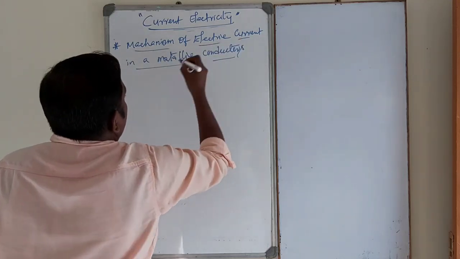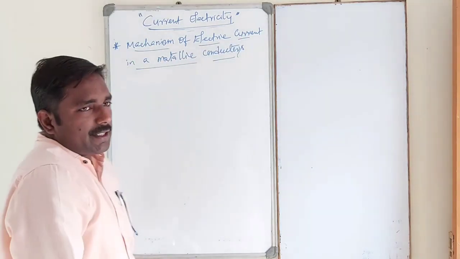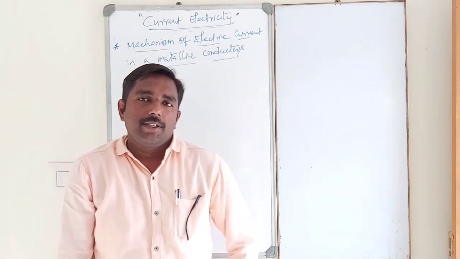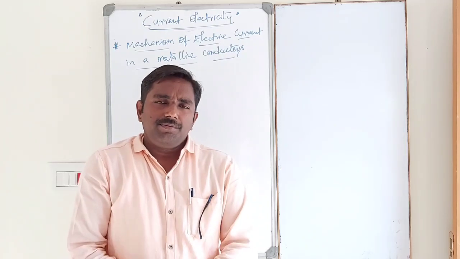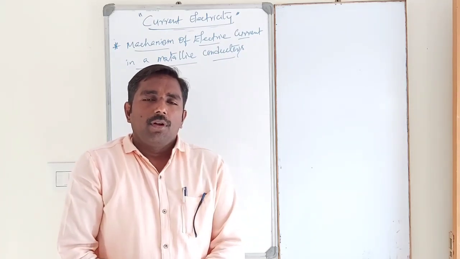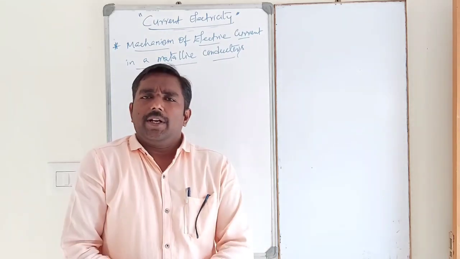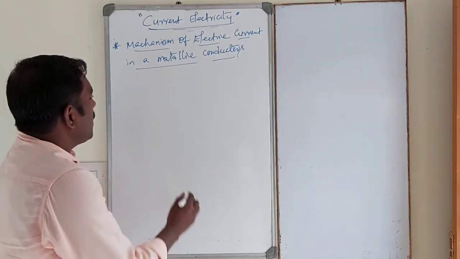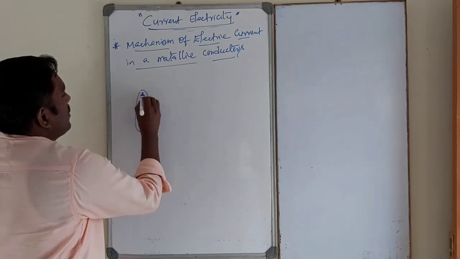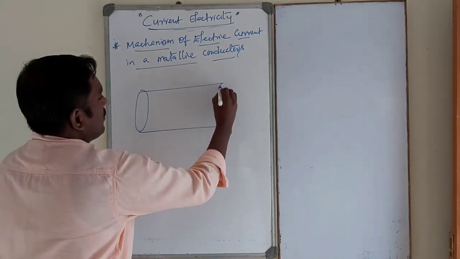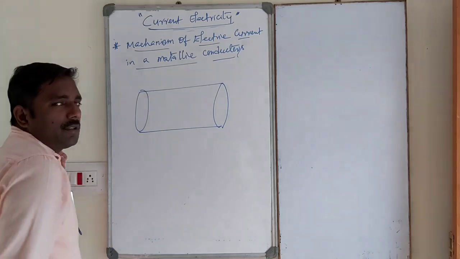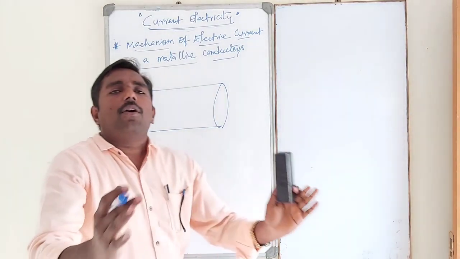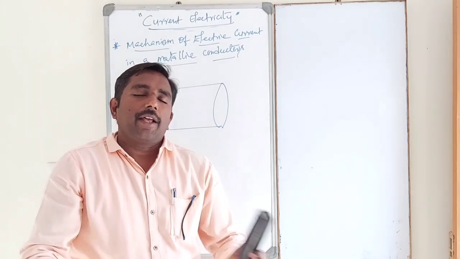Mechanism of electric current in metallic conductors. Generally, all metals are good conductors. Let us consider a metallic conductor like this. Inside the metal, there are a number of atoms or ions.